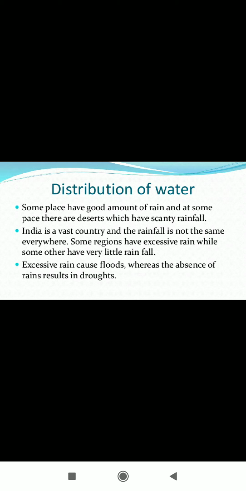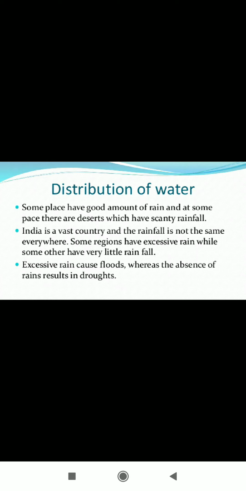Next is distribution of water. Some places have a good amount of rain and some places are deserts which have scanty rainfall, meaning less rainfall. India is a vast country and the rainfall is not the same everywhere. Some regions have excessive rain while others have very little rainfall. Excessive rain causes floods whereas the absence of rain results in droughts.